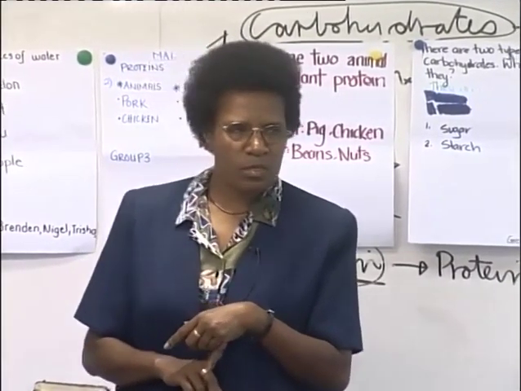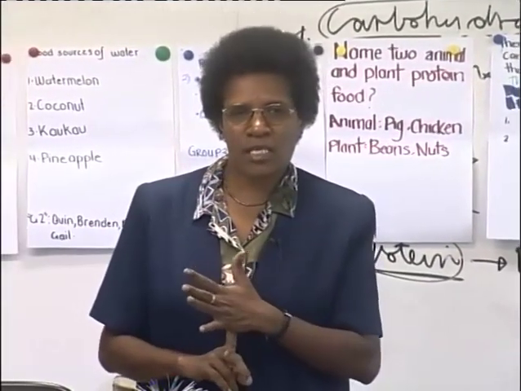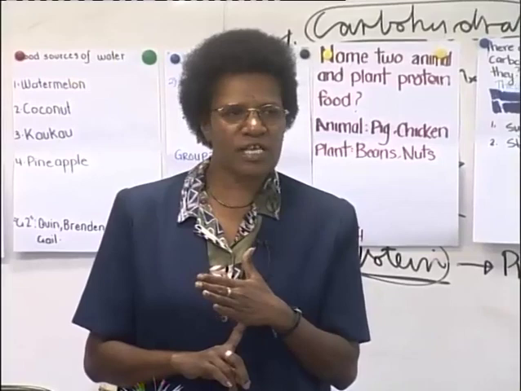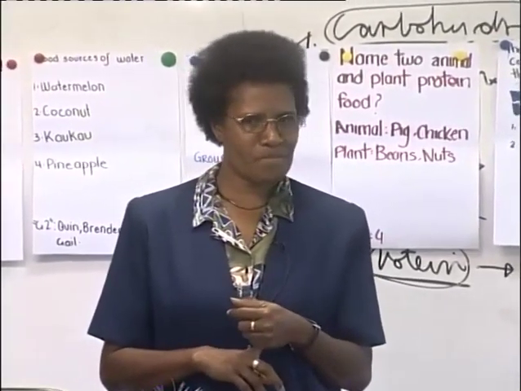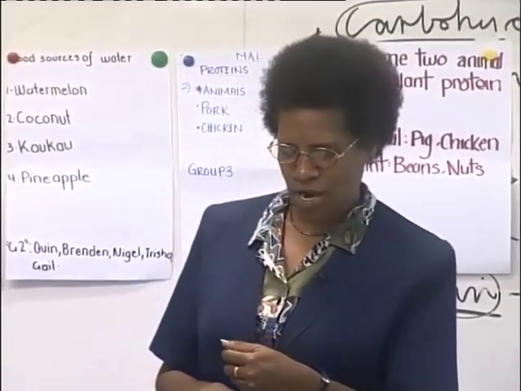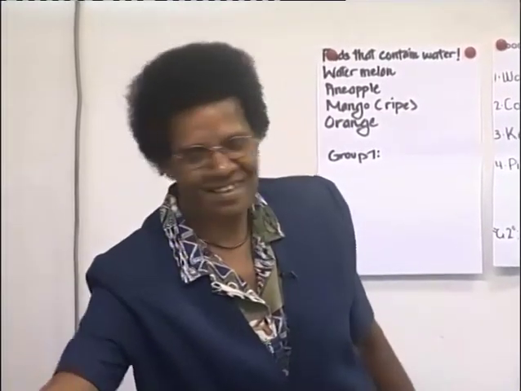Which food gives us the nutrient carbohydrate that contains sugar? Yes, Quarry wants to try. Sweet potato. Sweet potato, good.